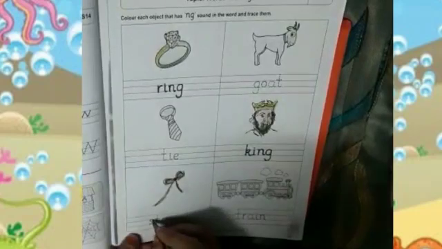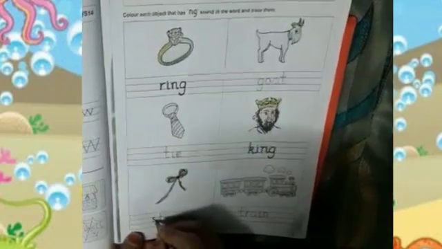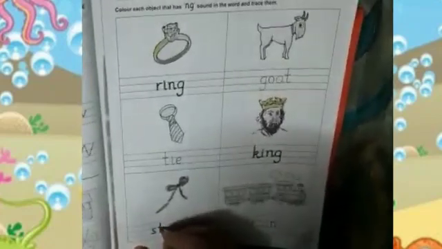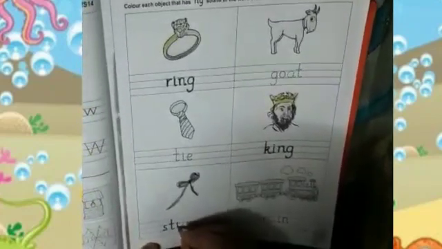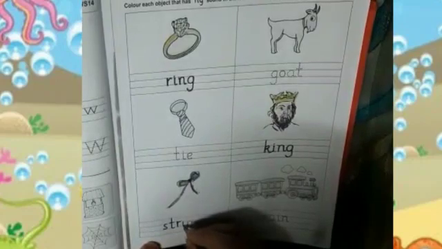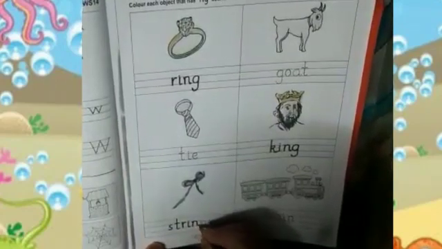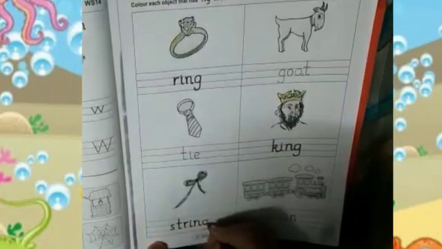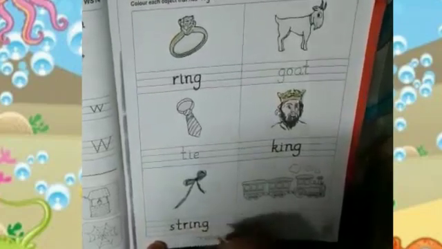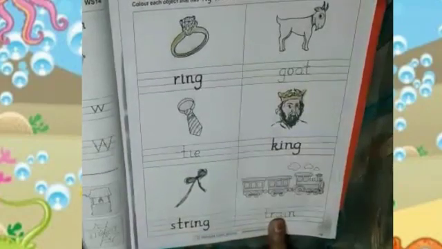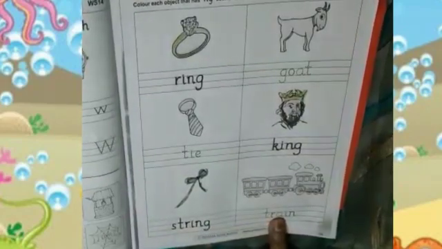Now we'll trace. S, T, R, I, N, G. String. Train. Train is not having sound, so we will not color it.